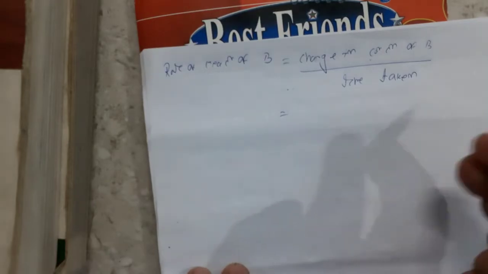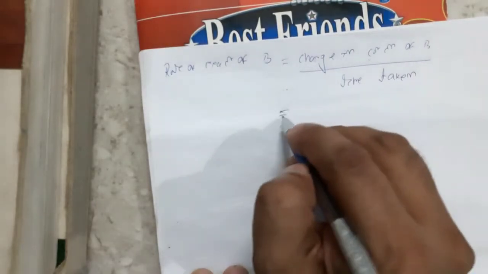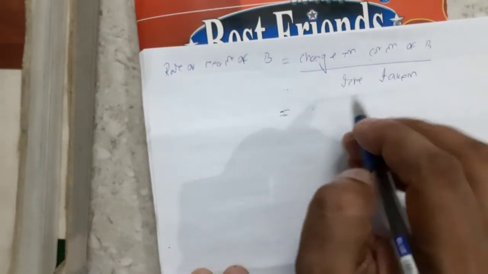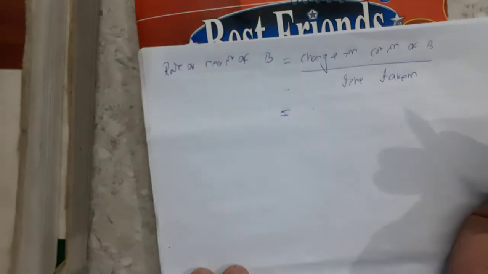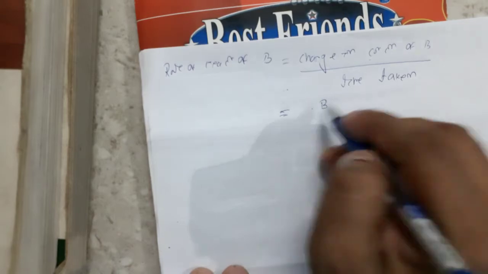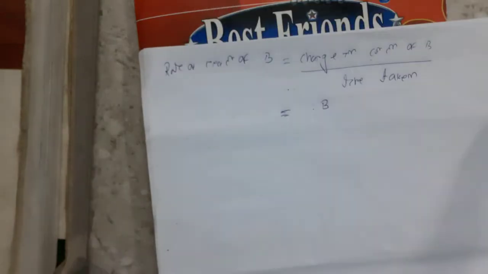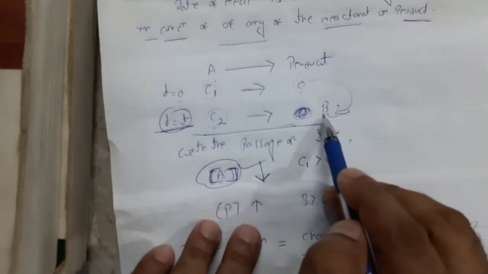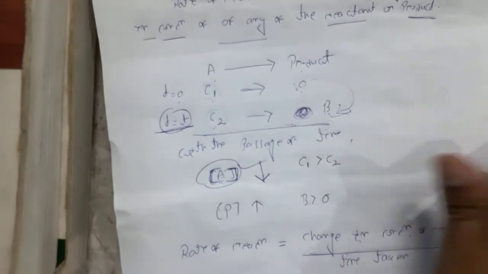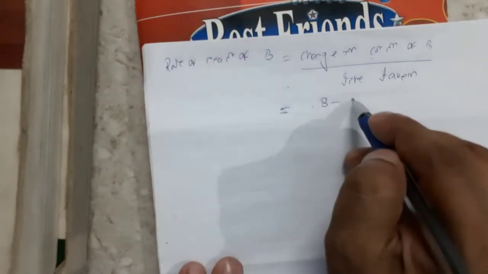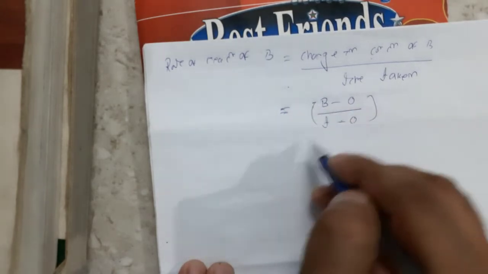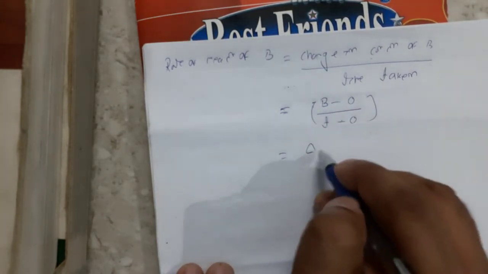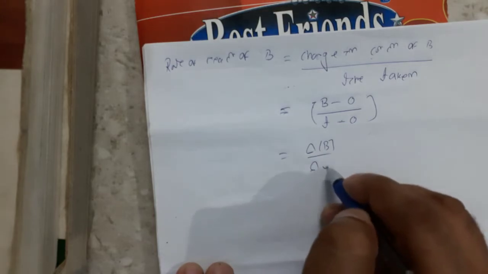So the change in concentration of B, I can write as final concentration minus initial concentration. The final concentration will be B. The initial concentration will be 0. So B minus 0 divided by T minus 0. Simply I can write delta B by delta T.